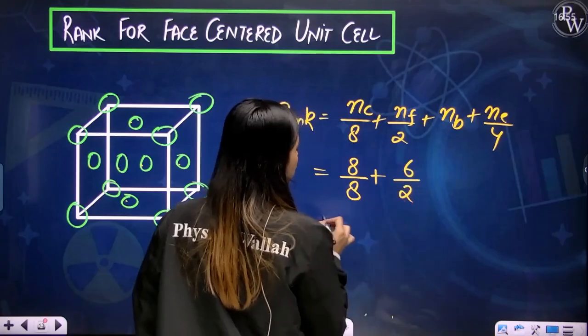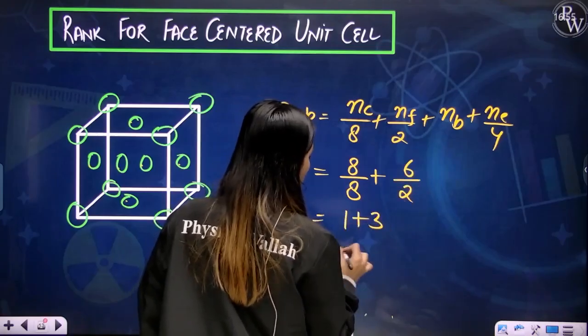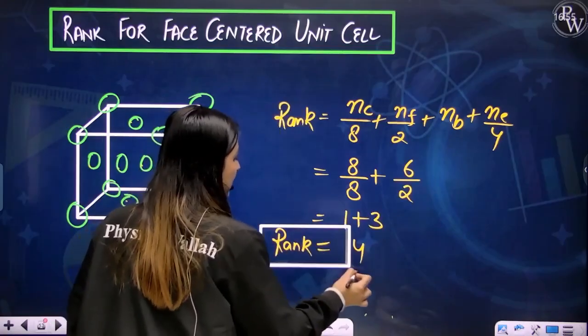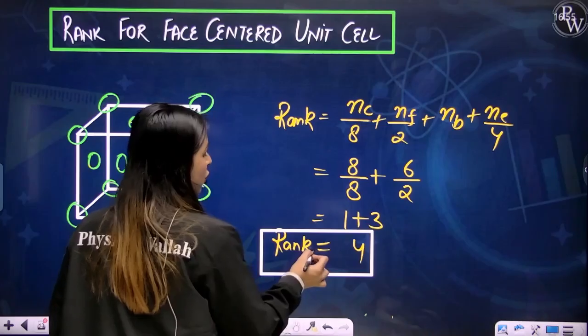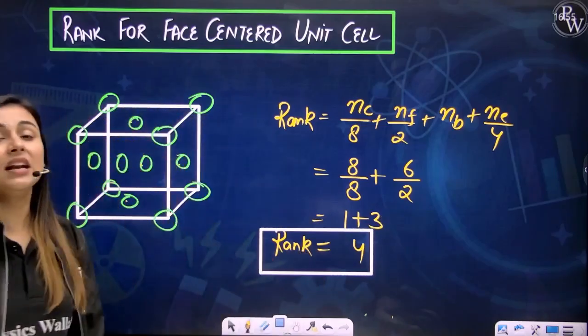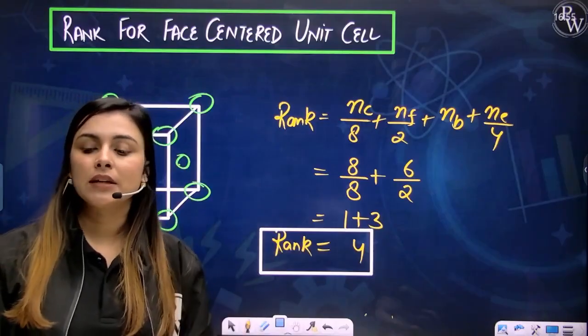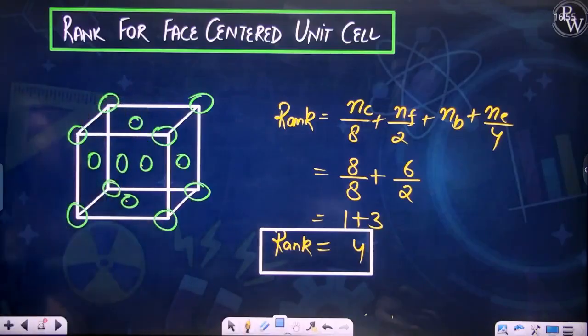So 6 by 2. So this would be 1 plus 3, which is equal to 4. So the rank for a face-centered unit cell is equal to 4. 4 effective atoms are present in a unit cell. Please write it down and then we'll move forward.